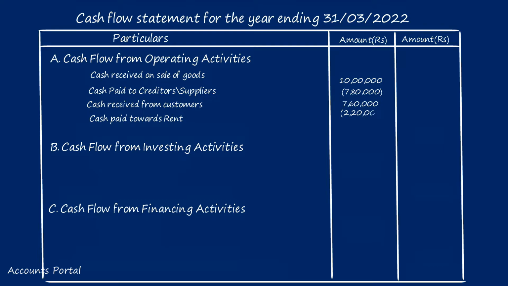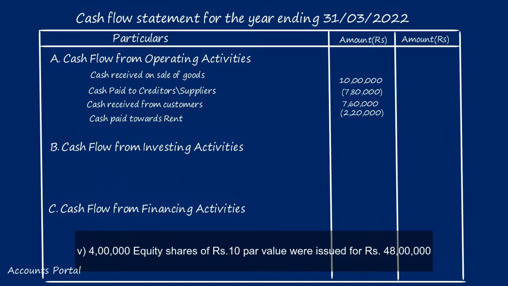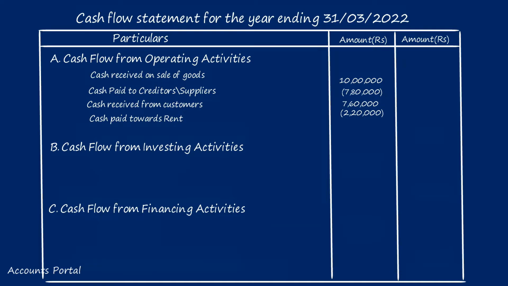Write it in brackets, 2 lakhs 20,000. Then the fifth point: 4 lakhs equity shares of rupees 10 par value were issued for rupees 48 lakhs. Whatever the face value is, I don't mind. It is not important when we prepare cash flow statements. For us, what is very important is, by issue of shares, how much cash did we receive, and it is very clearly said issued for 48 lakhs. So we will receive 48 lakhs rupees by issue of shares.